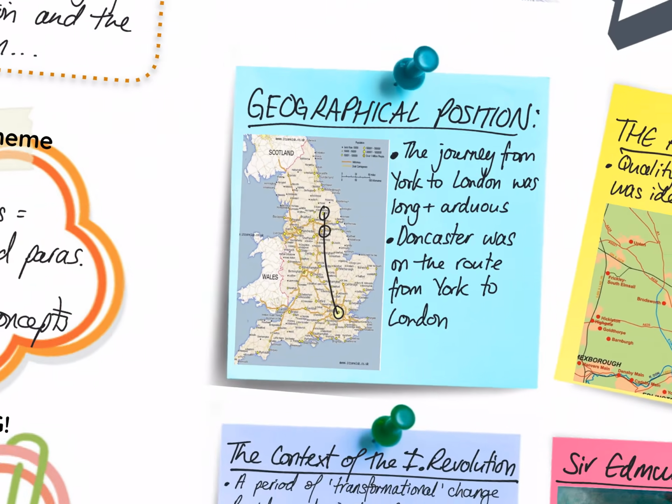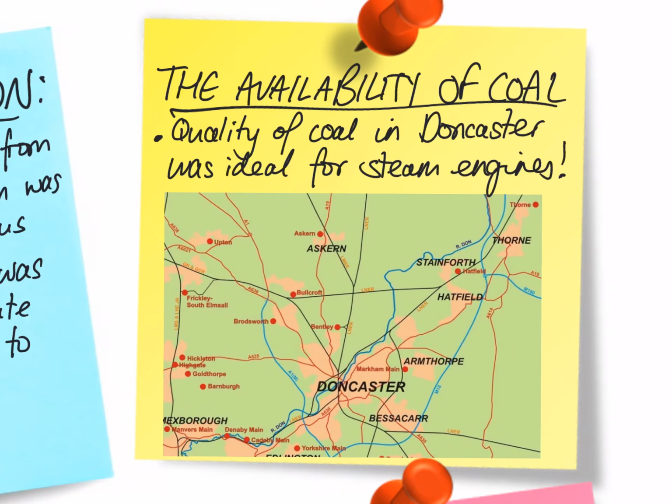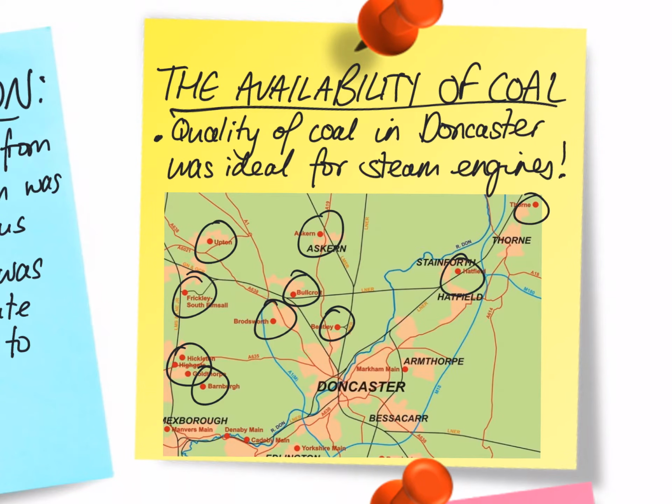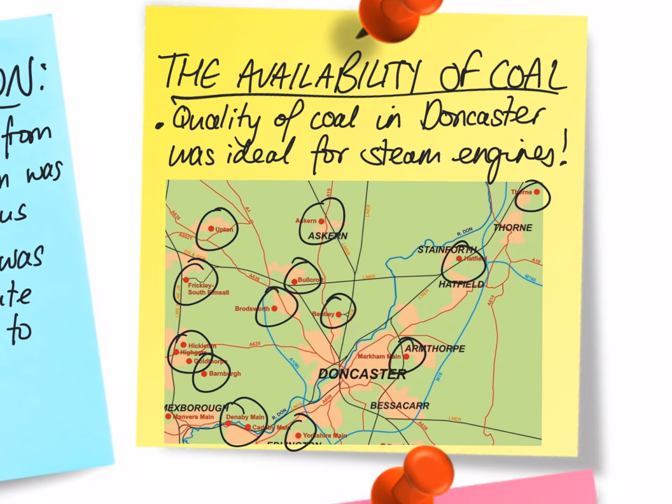Moving on from that, when we look at the availability of coal, as mentioned previously, the quality of coal in Doncaster was ideal for steam engines. It was actually of a better quality for burning in a steam engine than, for instance, Barnsley. So the quality of coal was ideal. And here we've got Doncaster. As highlighted on the video tutorial, we can see here that we've got lots of different coal mines in the area. All these different places here, they are coal mines. So Doncaster had an abundance of that coal. Again, this is another factor that goes some way to explaining why it was based in the site.